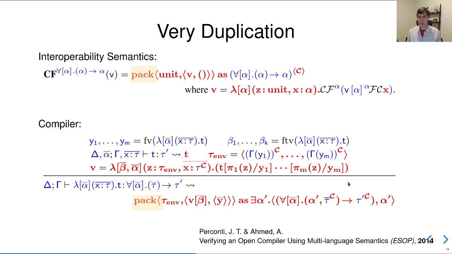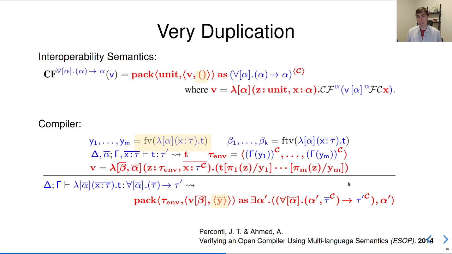So it's producing a closure, a pair of the closed function and all of the function's free variables as a data structure. A data structure is represented by pack. So the interoperability rule generates a pack statement. The compiler generates a pack statement. They need to generate the closed version of this code. So in the interoperability rule, we generate this red lambda that does some stuff on the inside. We haven't fully translated everything, so you can see a blue term with some language boundaries around it. And that represents the closed version of this code. In the compiler, we fully translate everything, so we generate a red lambda, but there are no blue terms on the inside. We've just fully translated everything. So a small difference there, but in both cases, we're generating a red lambda that represents the closed code.